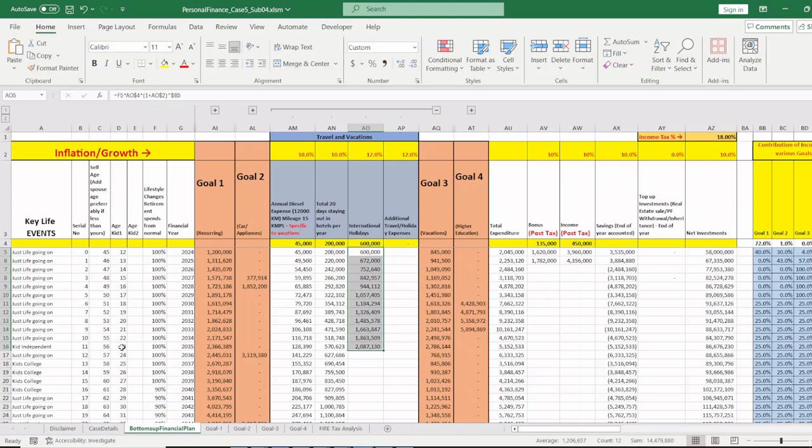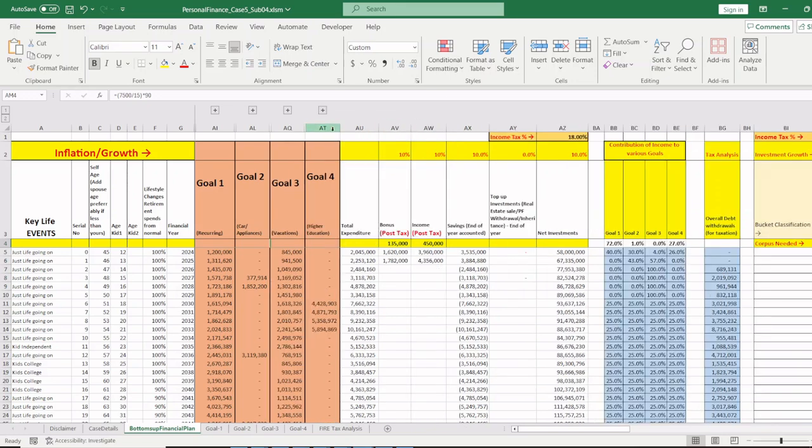See, generally this is over planning. You all know, if you have kids, the kid will probably stop going with you when they're 19, 20 years old, or they'll rather enjoy with their friends, but still I have planned like that. And then local vacations I have planned 2 lakh rupees annually, and I have planned expenses for fuel separately, 45,000 rupees per year. Fuel expenses for goal 1 are planned for regular usage of the car, and here I have planned for vacations as well, in case you want to go for a long drive and things like that. More or less, his lifestyle is similar to mine, as a friend of mine who's very close in terms of expenses.